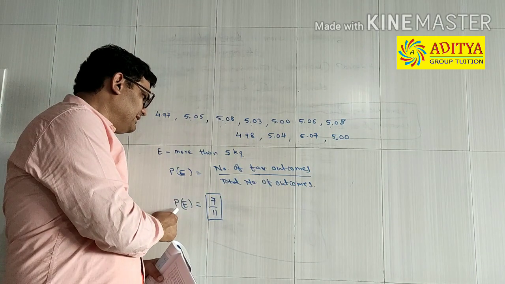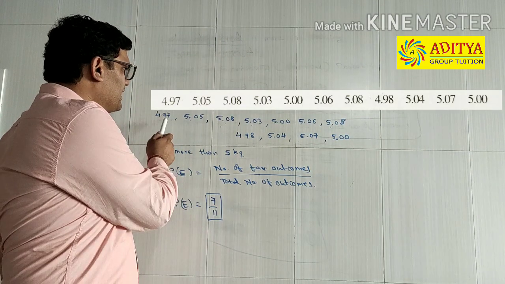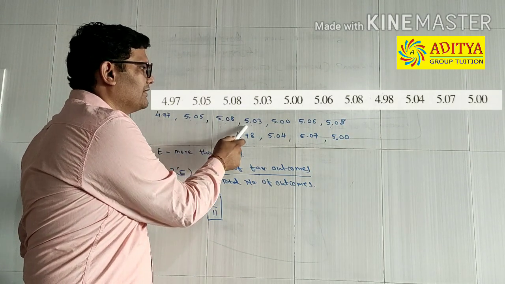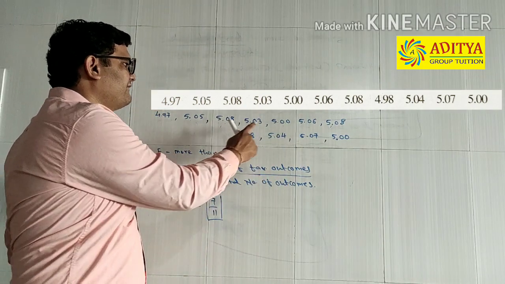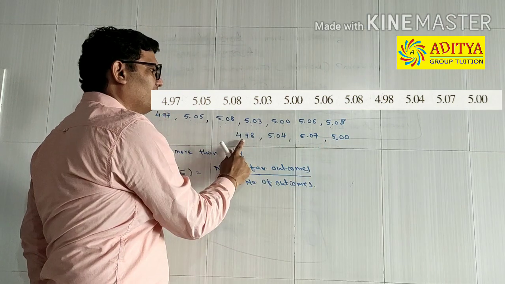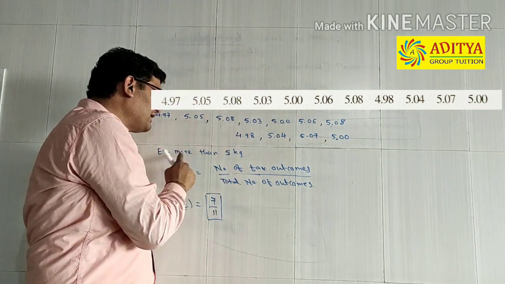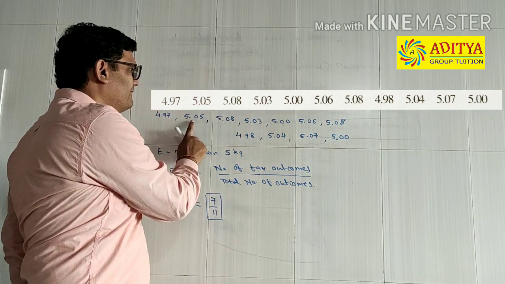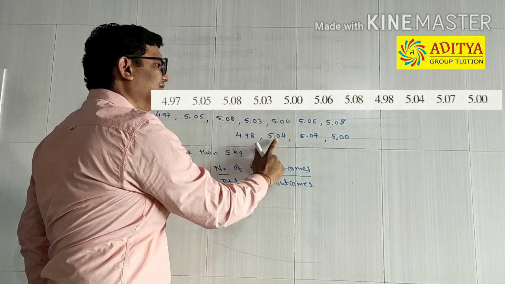The formula to find out the probability is number of favorable outcomes divided by total numbers of outcomes. Here, let us find out how many bags contain more than 5 kg weight. So they are 1, 2, 3, 4, 5, 6 and 7. See, 5 is not more than 5. 4.98 is less than 5 kg. So we need to find out more than 5 kg. So here are 5.05 which is more than 5.